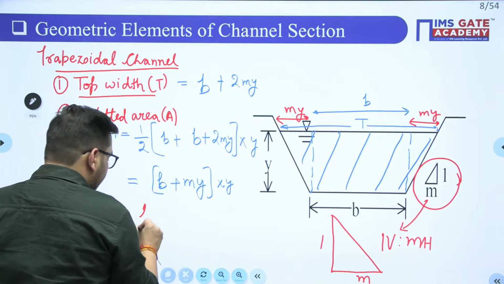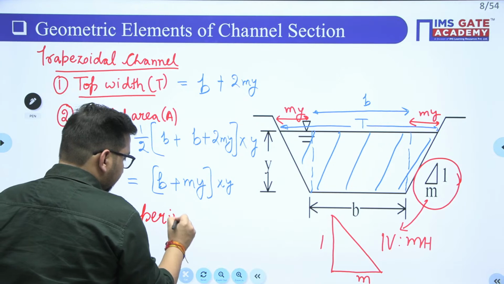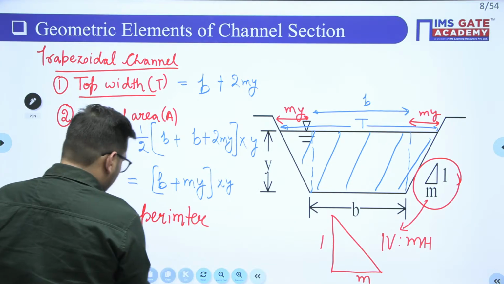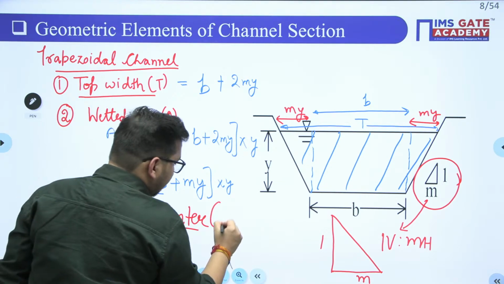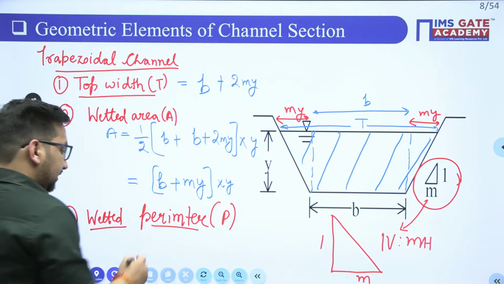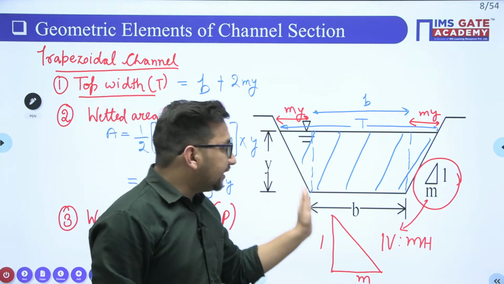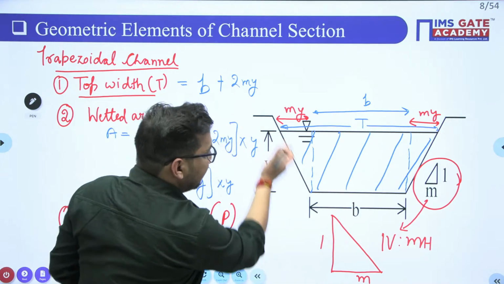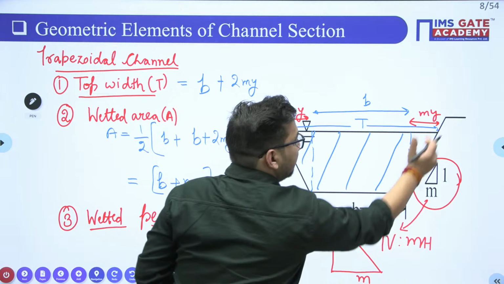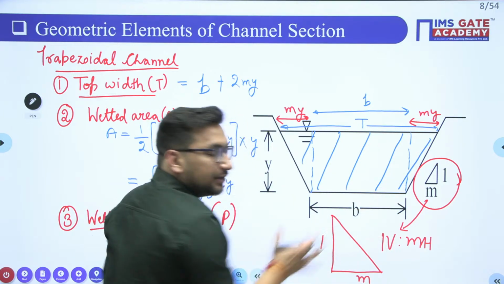This is your wetted perimeter. What will be this particular value? It is denoted by P. This wetted perimeter is the length which is in contact with the water. It means this particular length plus this length plus this length. Now this we know is the b value.